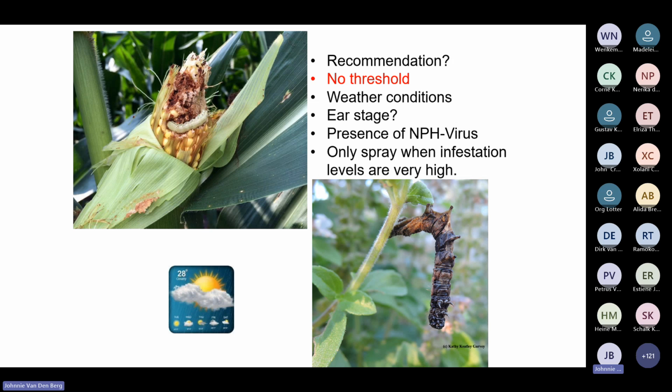But there is also, I think, a commercial product available now in the fruit industry where you can buy virus to apply to kill bollworm.